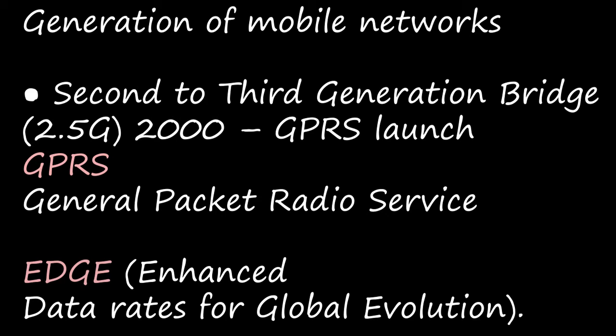GPRS, you would have heard this in most places, right? GPRS is General Packet Radio Service, right? This GPRS was introduced here in this 2 and 3 bridge, between 2G and 3G, it was the second to third generation bridge, that is 2.5G, right? And this is the extra period of mobile networking development between 2G and 3G, right? GPRS is a data service which enables mobile data to send and receive messages, and for picture messages and emails also.